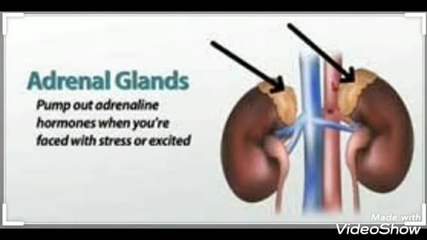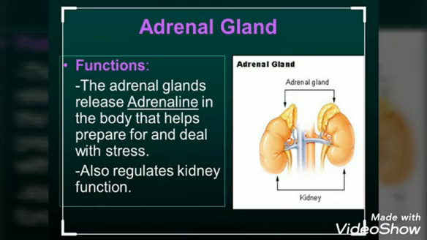The next gland which we have to study is the adrenal gland, which rests upon our kidneys. The adrenal gland secretes a hormone called adrenaline hormone, which is our flight or fight hormone. Flight means when you get super excited about something, and fight means when you are in a dangerous situation. Your heart starts beating faster and you start sweating in both of these conditions. This is basically caused by your adrenal gland.